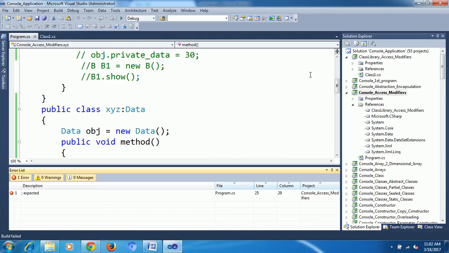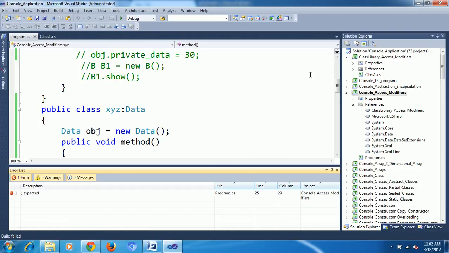What is the best example for a runtime error? Divide by 0. What is the meaning of divide by 0? Suppose I have made it 20 by 0.